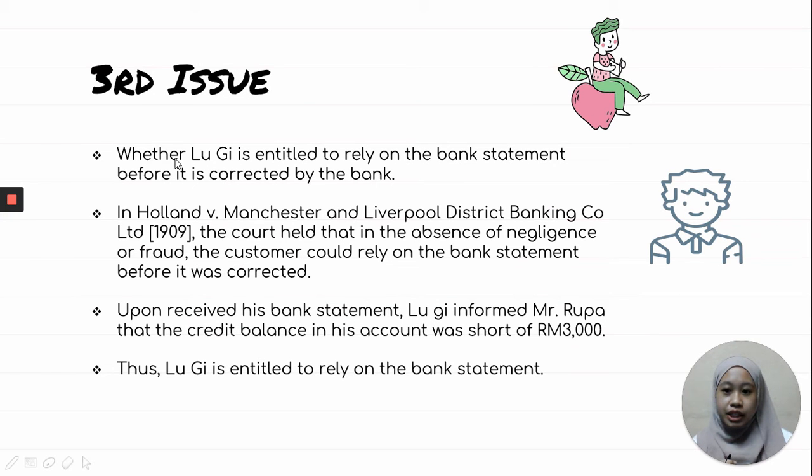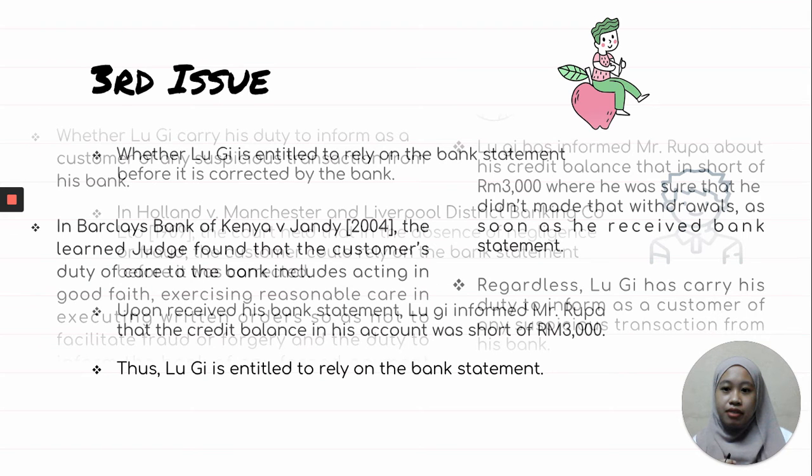So the third issue is whether Lugi is entitled to rely on the bank statement before it is corrected by the bank. In Holland versus Manchester and Liverpool District Banking Company Limited, the court held that in the absence of negligence or fraud, the customer could rely on the bank statement. Upon receiving his bank statement, Lugi informed Mr. Rupa that the credit balance in his account was short of 3,000 ringgit. Therefore, Lugi is entitled to rely on the bank statement.